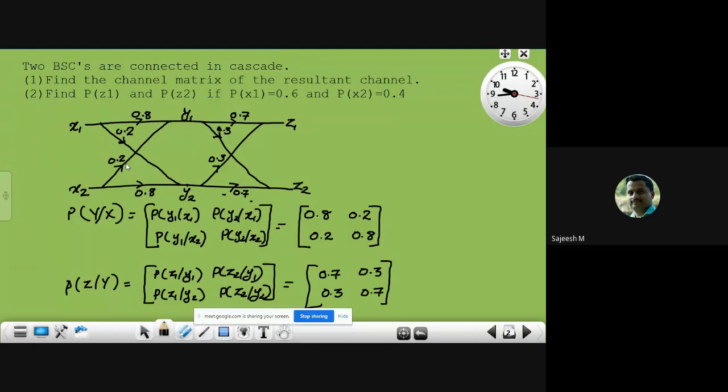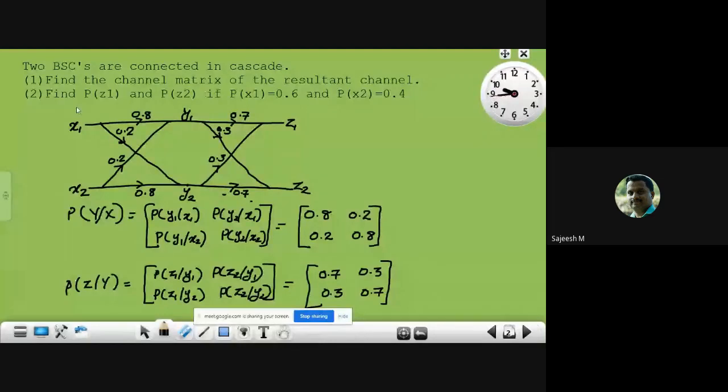Here the second channel is also a binary symmetric channel. y1, y2 and z1, z2 are the input and output symbols, and 0.7, 0.3, 0.3, 0.7 are the transition probabilities represented. That is the given channel diagram. Two channels are connected in series. We will have to find the channel matrix of the resultant channel.